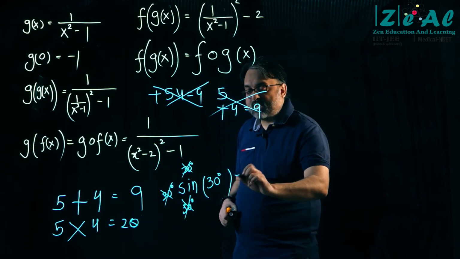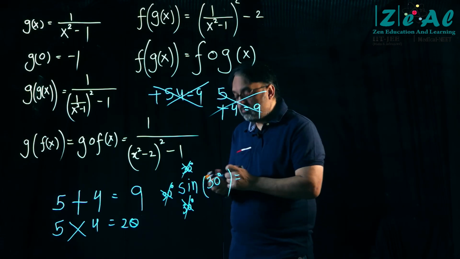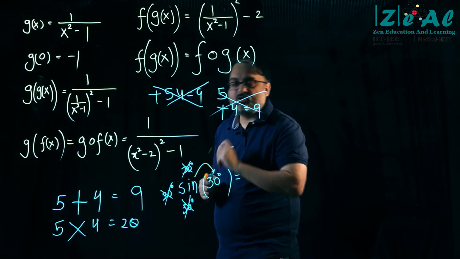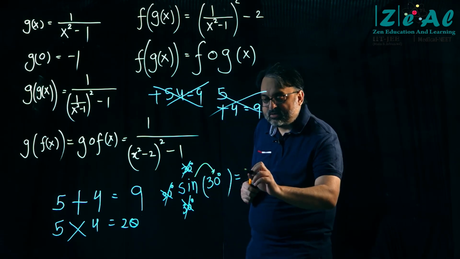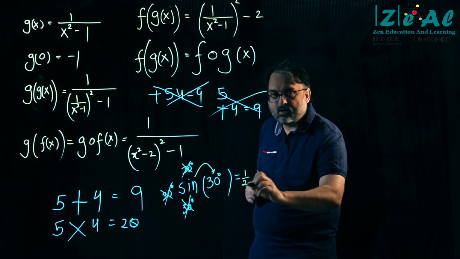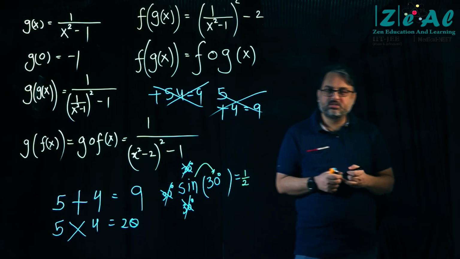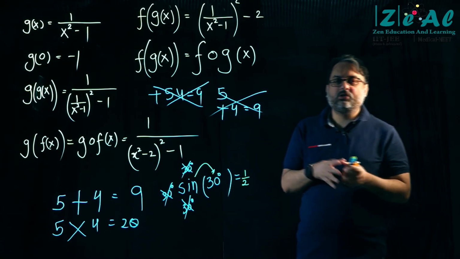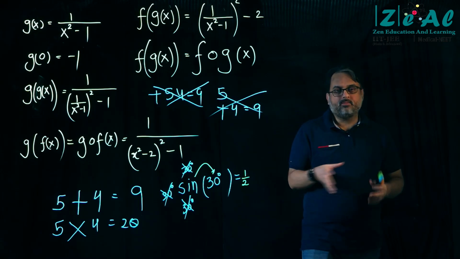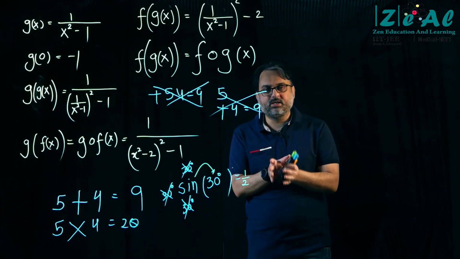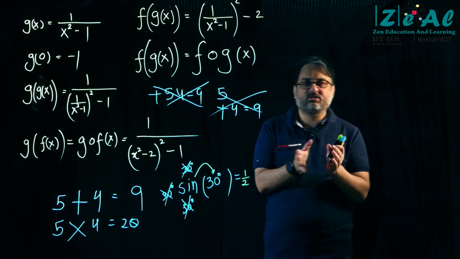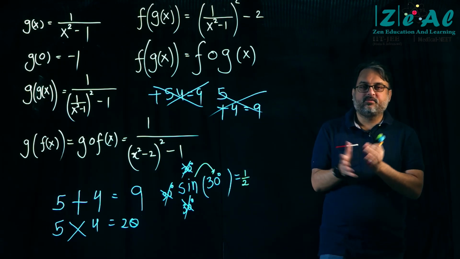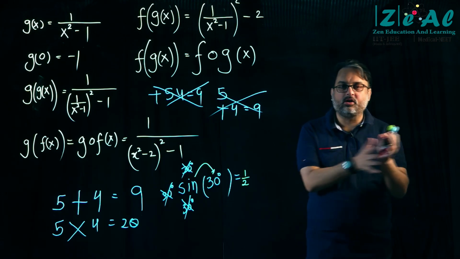And the sine operator acts on this 30 degrees and it gives us an answer, half. Okay, please try to understand what I am saying. I am not teaching you anything new. I am just putting a different perspective on something you already know.